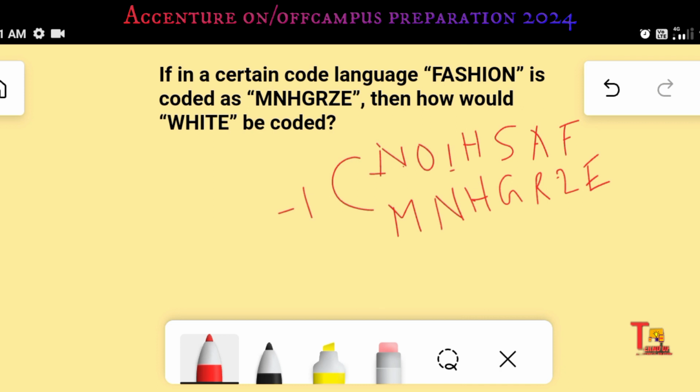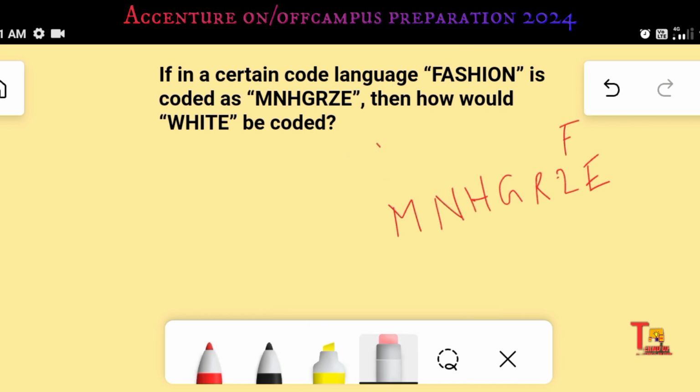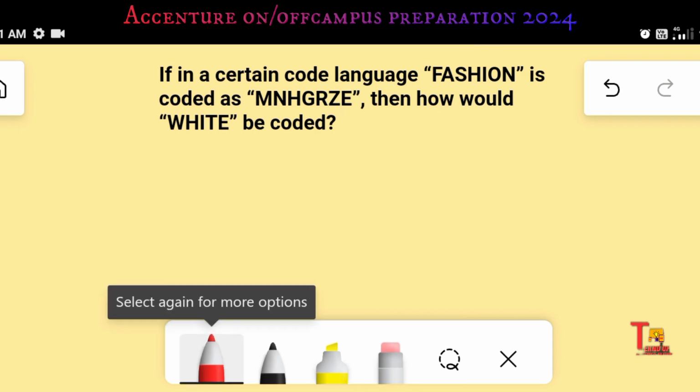So this way you have to calculate the coded value of "white". So what will be the coded form of white? I hope you will solve the problem by yourself. By the way, I am solving. Let's look at this. White, just reverse this at first.